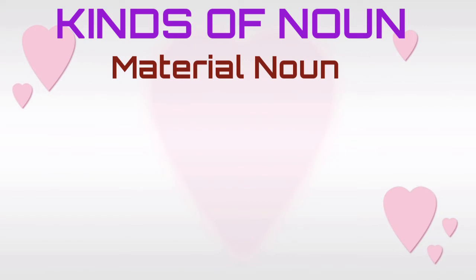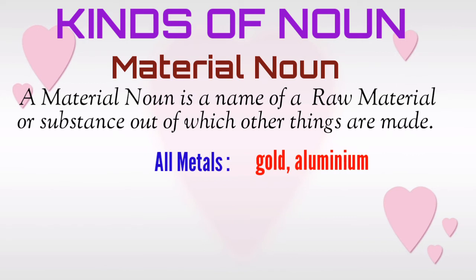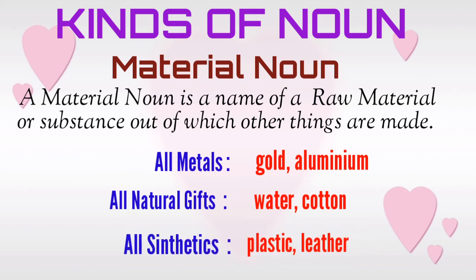Material noun. We have a simple definition to remember it. A material noun is the name of a raw material or substance out of which other things are made. We will write a few examples. All metals: gold, aluminium. All natural gifts: water, cotton. All synthetics: plastic, leather.